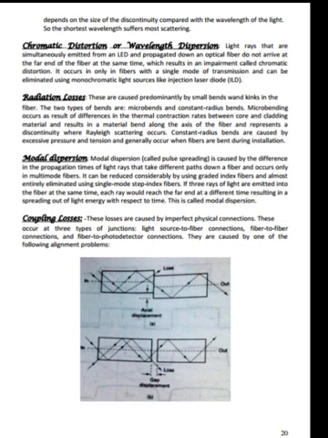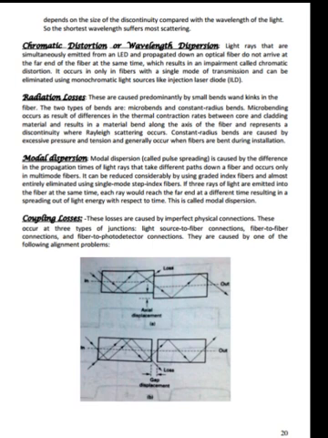Now let us see modal dispersion. Modal dispersion, called pulse spreading, is caused by the difference in the propagation times of the light rays that take different paths down a fiber and occurs only in multimode fibers. It can be reduced considerably by using graded index fibers and also almost entirely eliminated using single mode step index fibers.